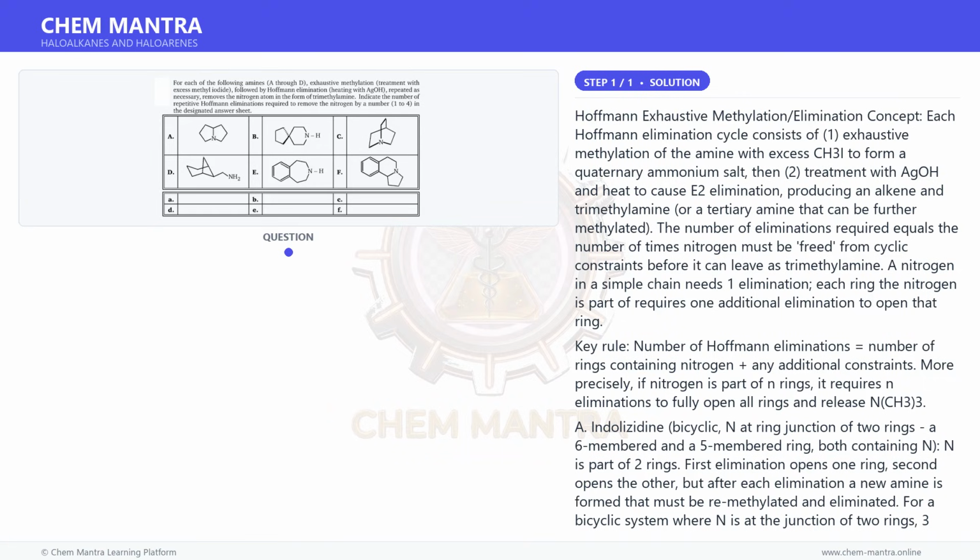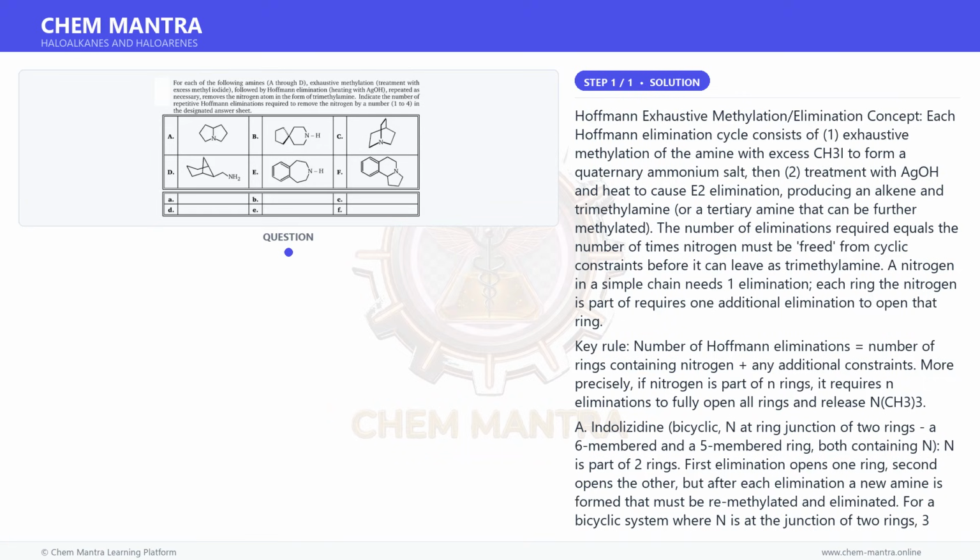C. Bridged bicyclic amine where N is at a bridgehead, part of 2 rings in a bridged system similar to A. N is constrained in 2 rings. Requires 3 eliminations: open ring 1, open ring 2, then a final elimination to give NMe3. Answer is 3.